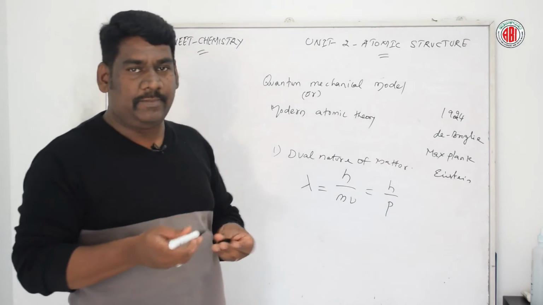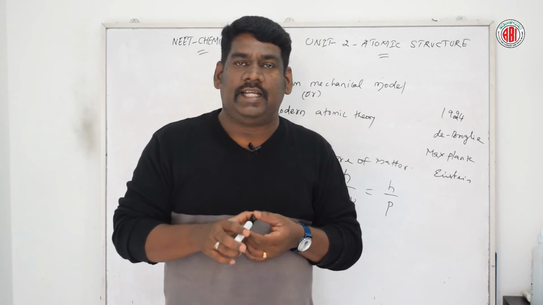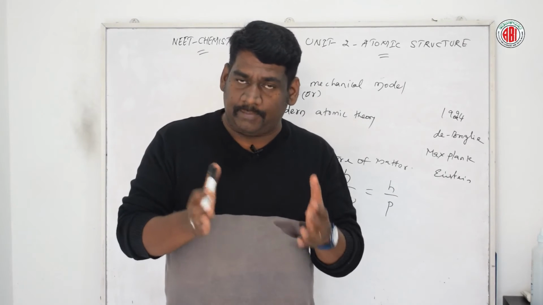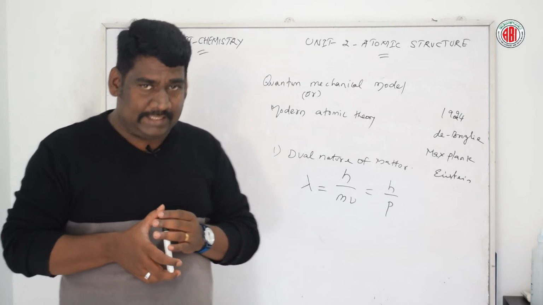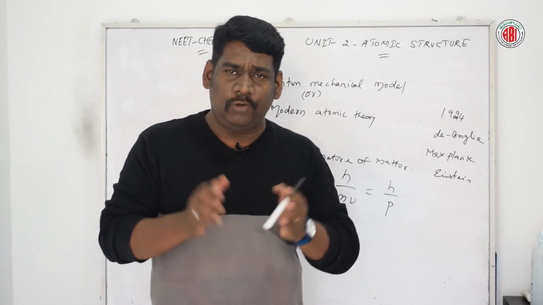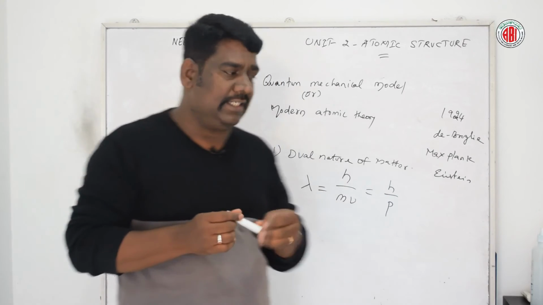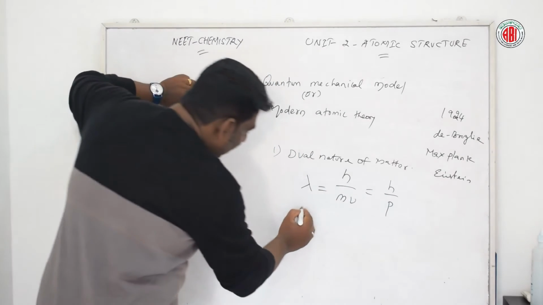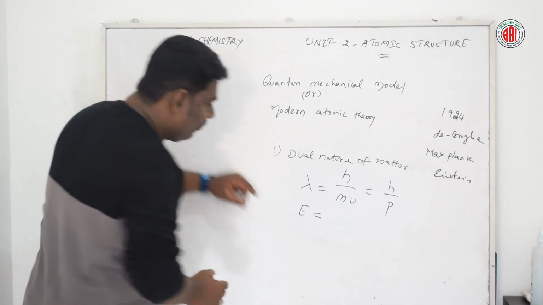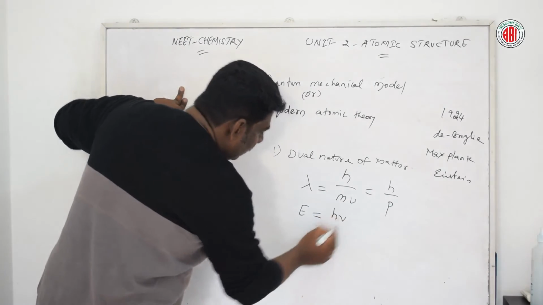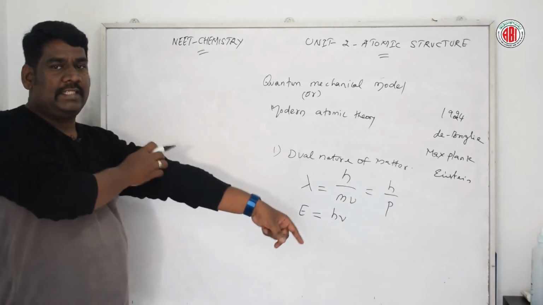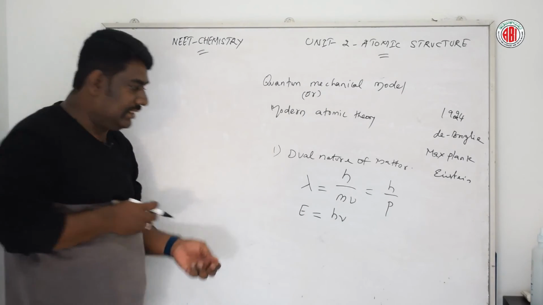According to Planck, a photon of light has energy E, which is equal to hv. Here h stands for Planck's constant and v stands for the frequency.